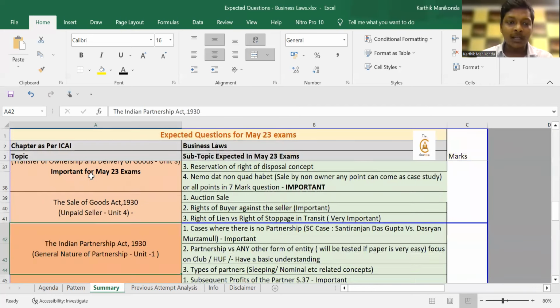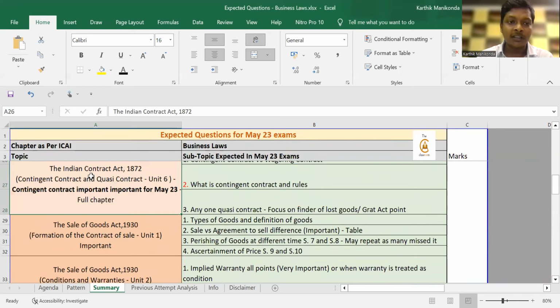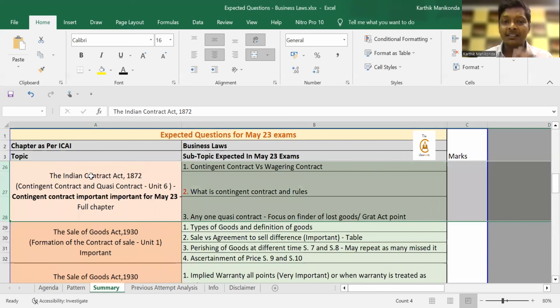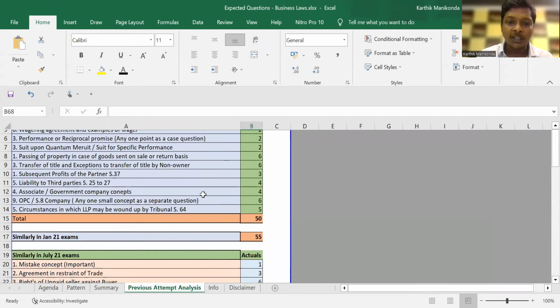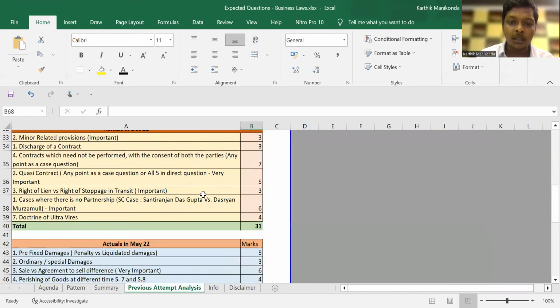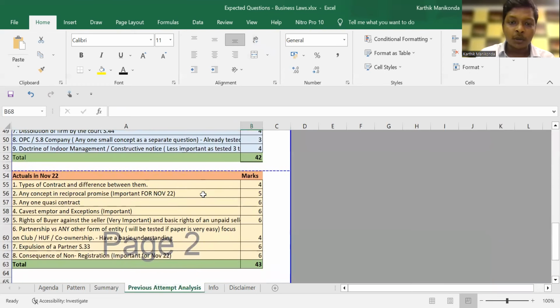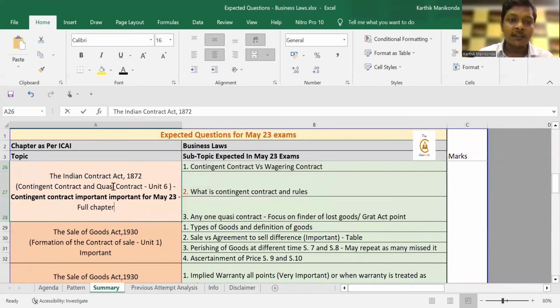To give you one last example, if you take contingent contract, the concept of contingent contract has not been tested in the last two attempts. So this time it becomes extremely important. And looking at our prediction from November 20, out of 72 marks, we were able to predict 50, 55, 41, 31 in one attempt, 42. And in the latest attempt in November 22, from the expected questions of the previous video, 43 marks out of 72 came from this expected question file. So this file will be shared with you.